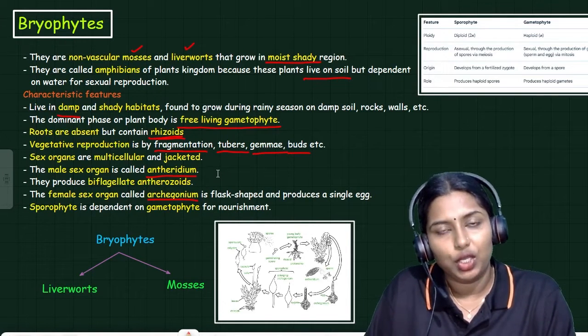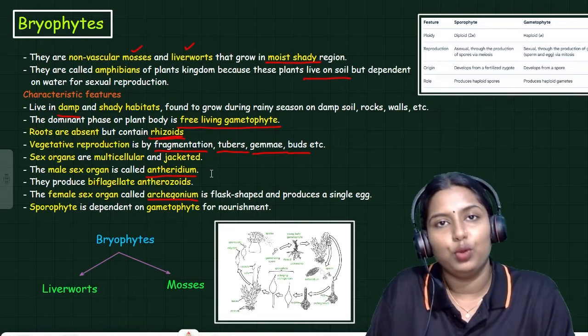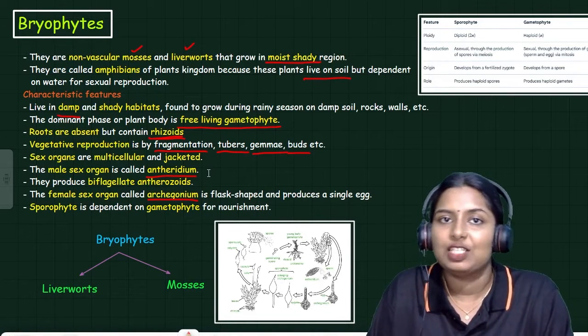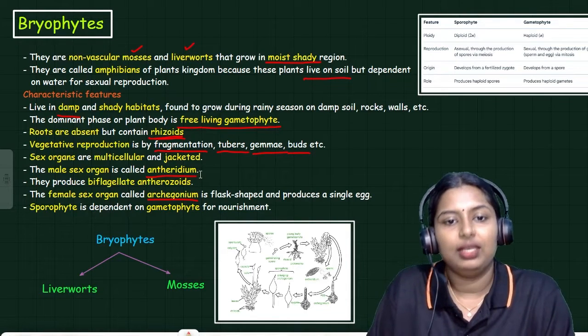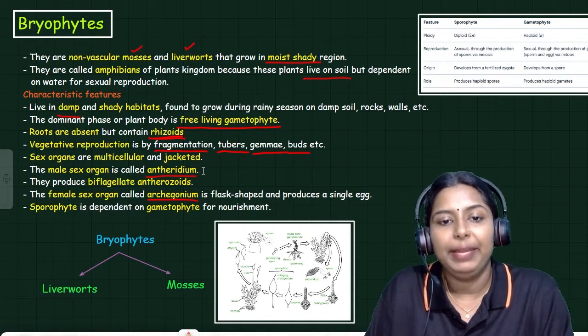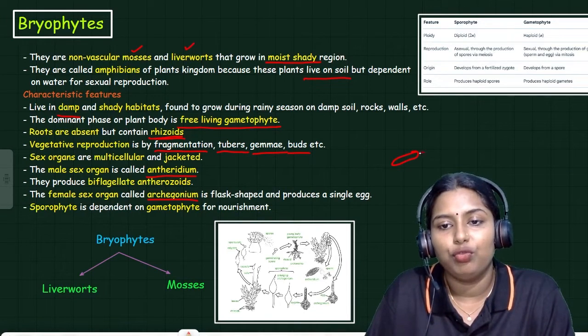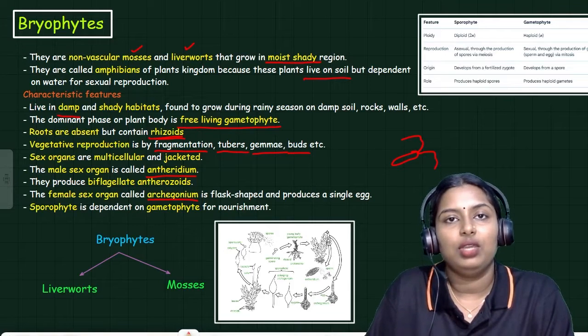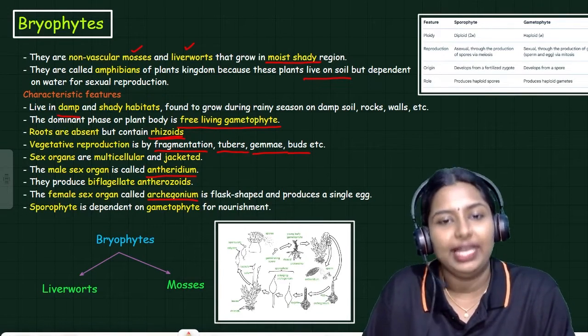In human beings, the male sex organ testis will produce the male gamete sperm. Like that, in bryophytes, the male sex organ antheridium will produce a gamete, the antherozoid, which has two flagella in it. Two flagella are present, so it is called biflagellate.